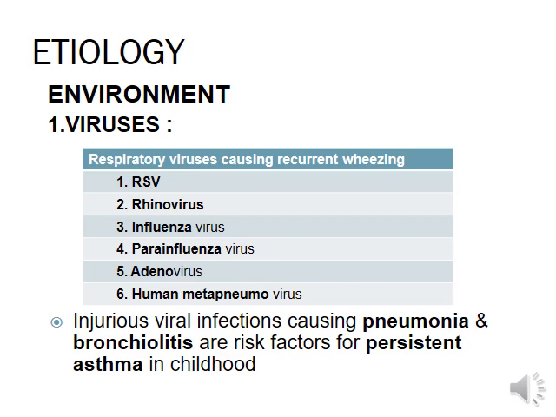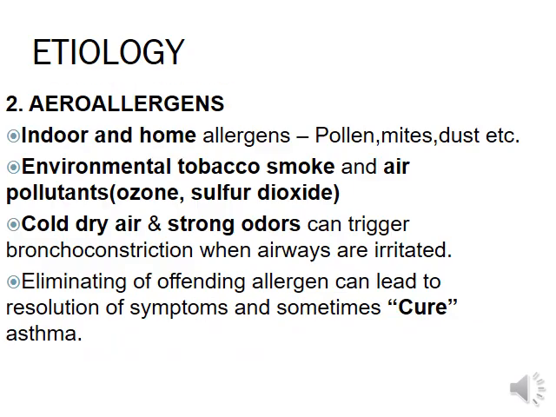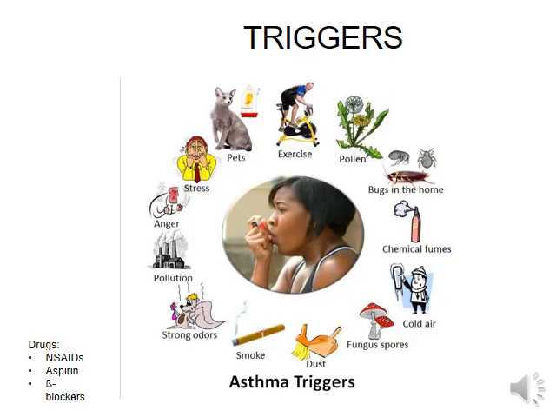Etiology: environmental viruses are RSV, rhinovirus, influenza virus, parainfluenza virus, adenovirus. Aeroallergens like indoor home allergens, pollen, mites, dust, etc. Environmental: tobacco smoke, air pollutants, cool dry air, strong odors can trigger bronchoconstriction when airways are irritated. Eliminating offending allergens can lead to resolution of symptoms and sometimes asthma.